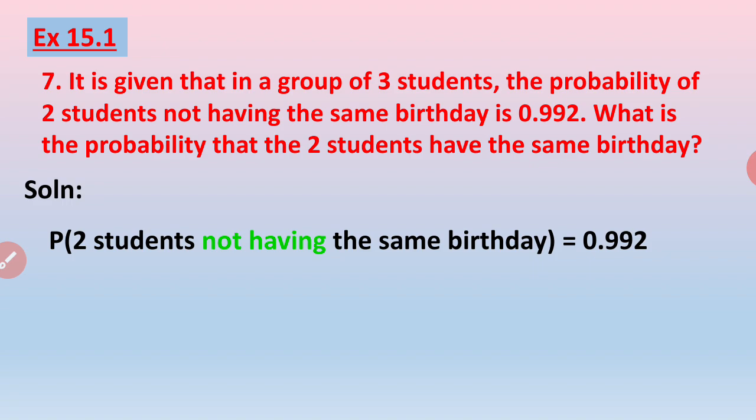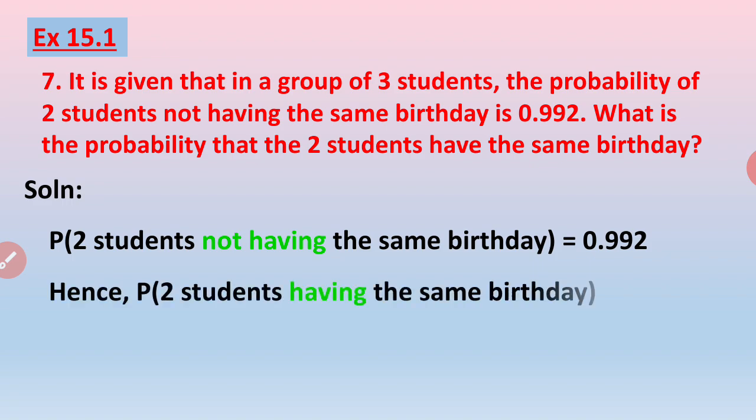Probability of 2 students not having the same birthday is told to be 0.992. Here, as we are supposed to find out the probability of 2 students having the same birthday, it will be 1 minus the given value, because to find out the complementary event, we always subtract it from 1. So the answer is 1 minus 0.992, that comes out to be 0.008.